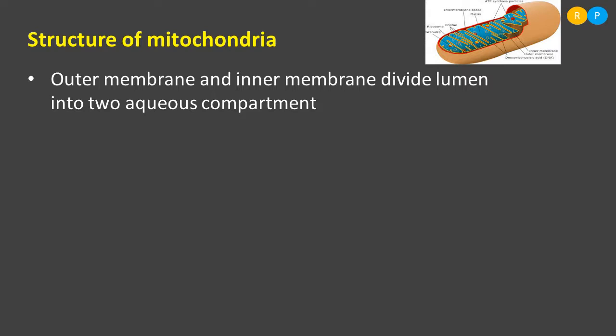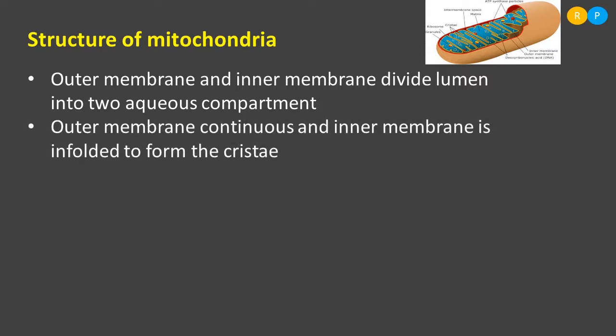Understood? Yes, the outer membrane of the mitochondria is continuous. So you can see there are no infoldings. It is continuous in the mitochondria. But if you look into the inner membrane, that is not continuous. You can find a number of infoldings. So the inner membrane forms a number of infoldings.